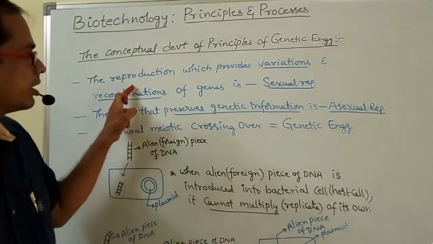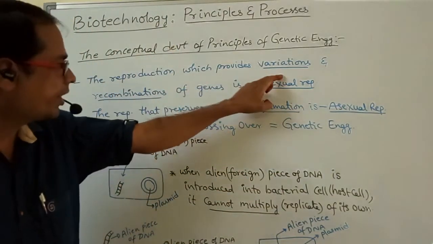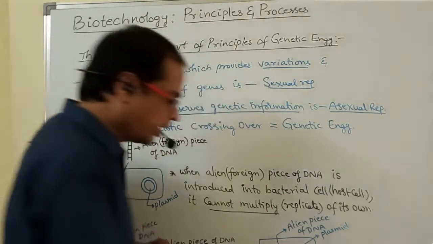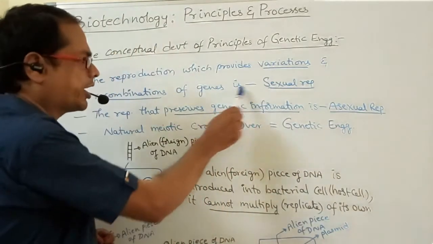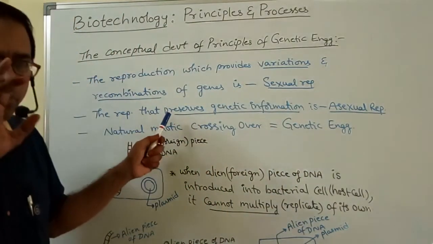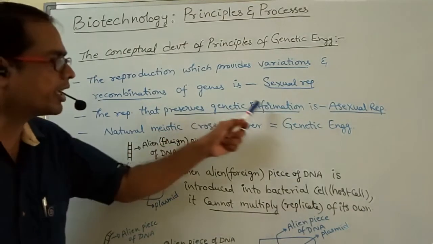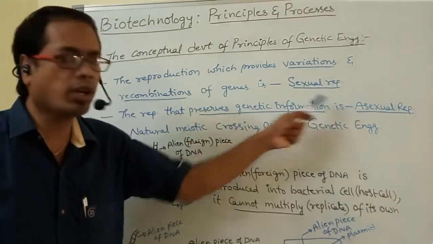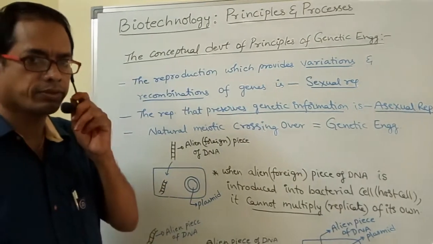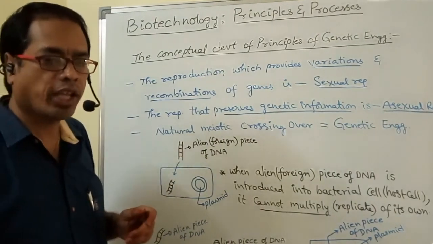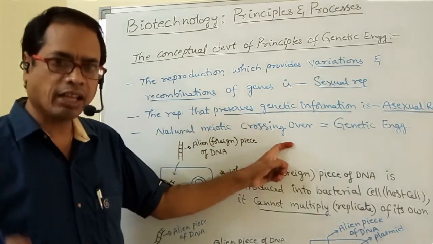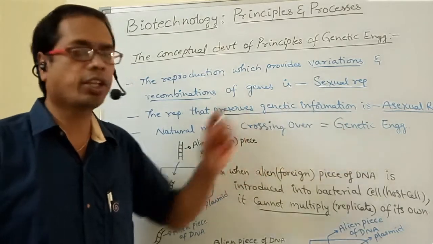The reproduction which provides variations and recombinations of genes is sexual reproduction. Next, the reproduction that preserves genetic information is asexual reproduction. Preserves means without any change. Right. Natural meiotic crossing over is equivalent to genetic engineering.